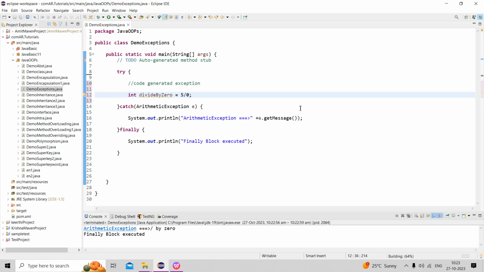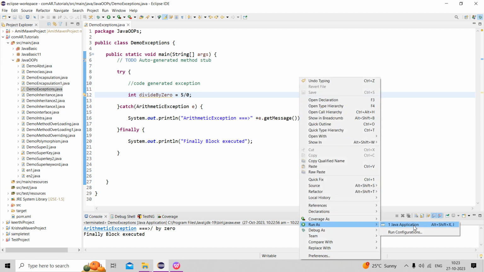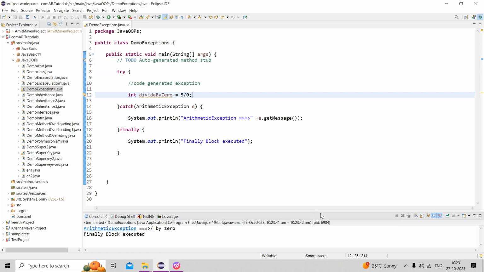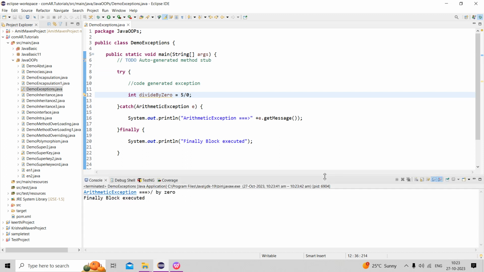Now what will happen? I can check it. Same code. We are getting this. See, we completed successfully.